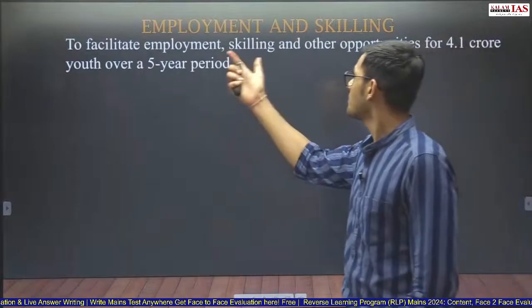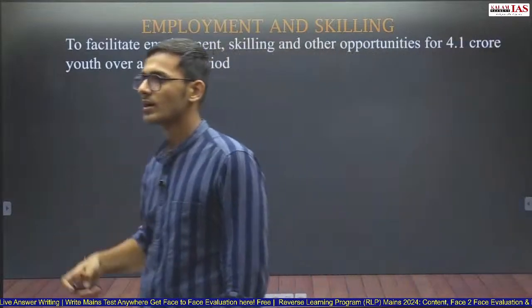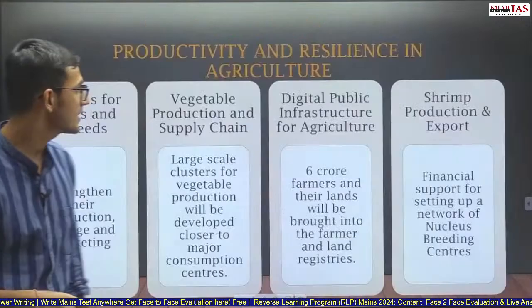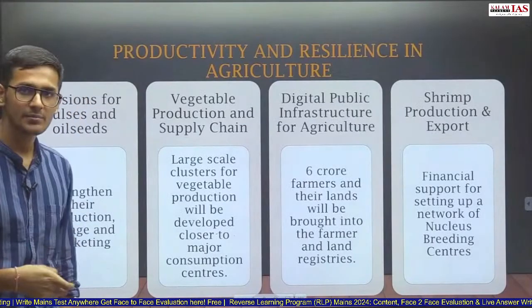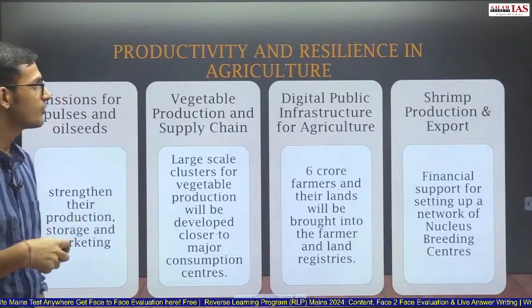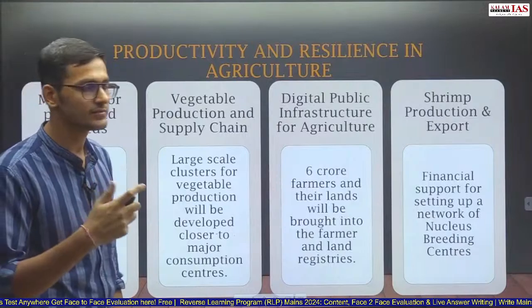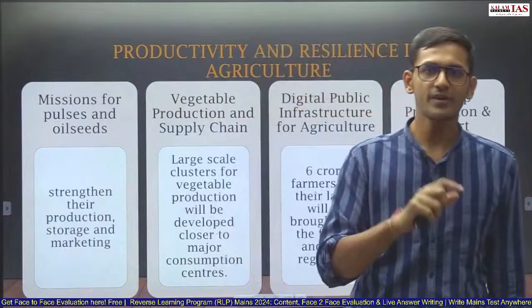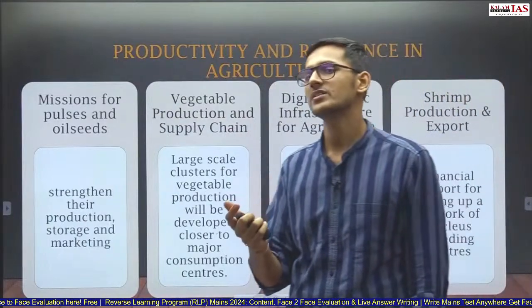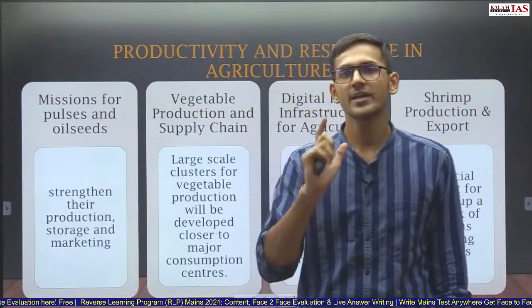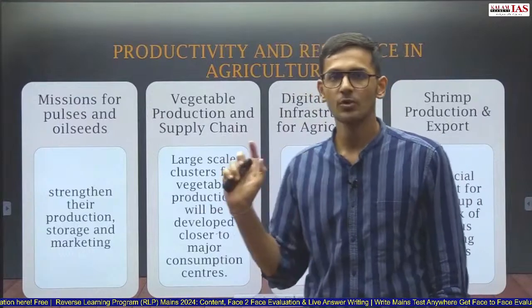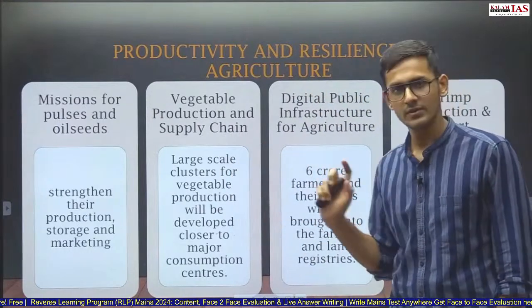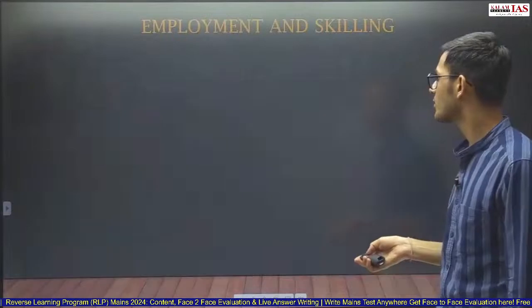Now, second thing, employment and skilling. In the past theme, we have seen 8 initiatives that have been taken by the Government of India for the productivity and resilience of agriculture. These 8 initiatives are more than enough to write any way forward or any government initiatives that the government has taken for the agriculture sector in India. That is more than enough. So that part is taken care of here.